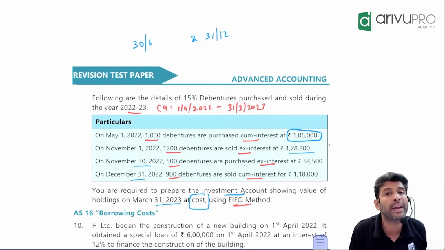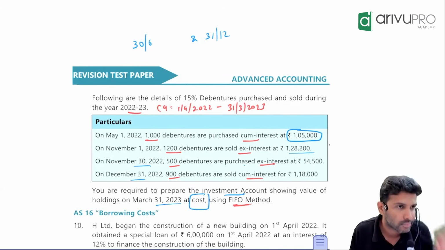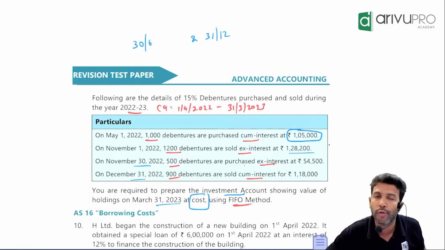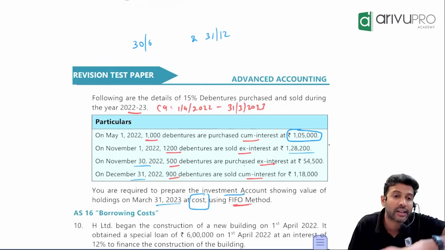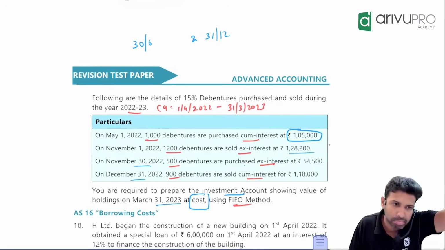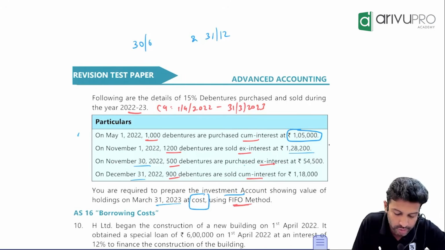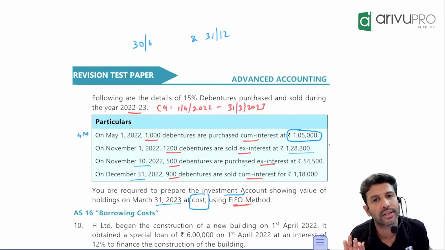That means how many months interest they have lost? By selling, how many months interest have they lost? 4. How 4? They have received the interest till December. January month, did they get? No. February? No. March? No. April? No. 1st May they have sold. Leave that. How many months interest is lost? 4 months interest they have lost.